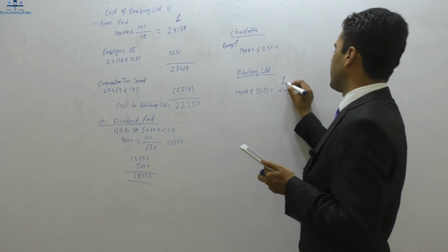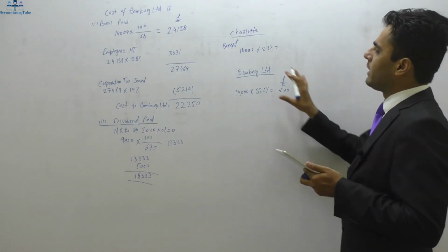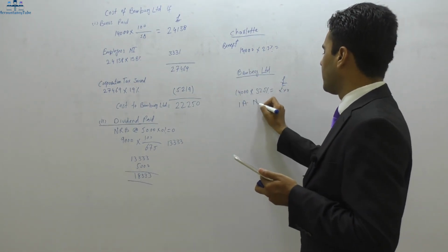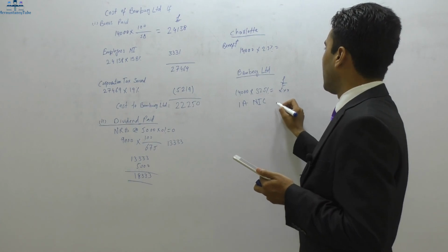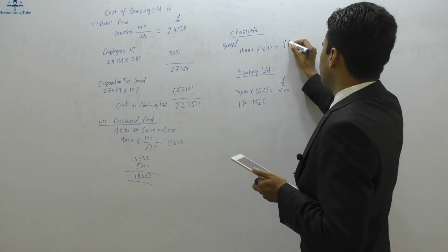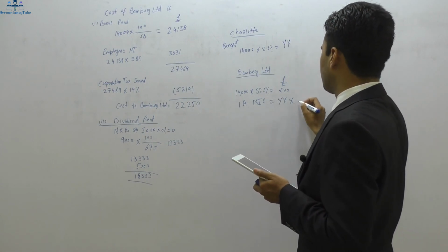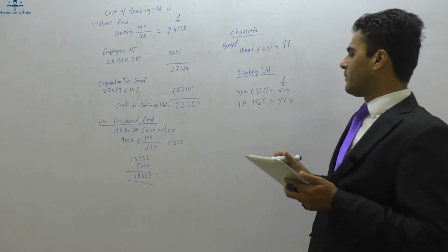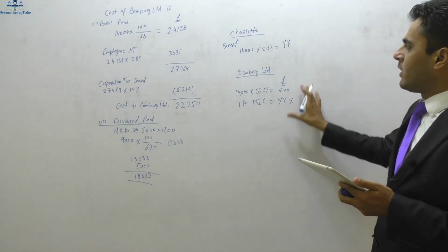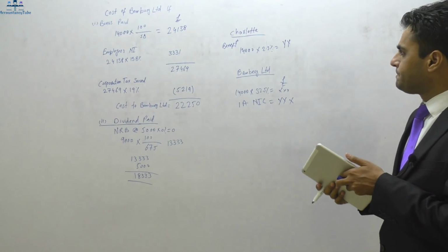That amount will be paid to HM Revenue and Customs, and the company will also have to pay Class 1A NIC on this amount, at whatever the rate of Class 1A NIC is. So this would be the impact.